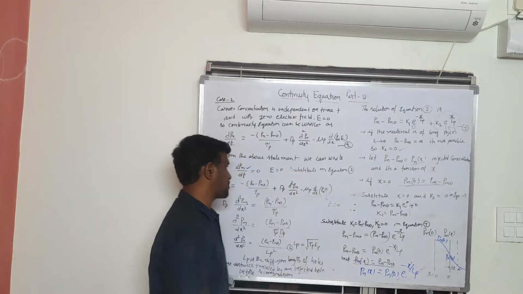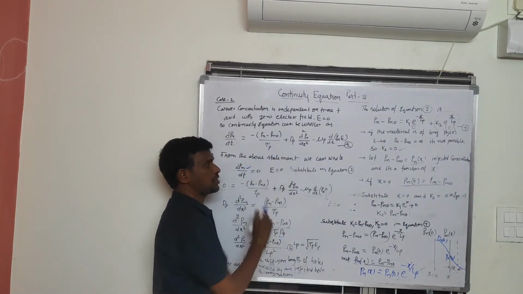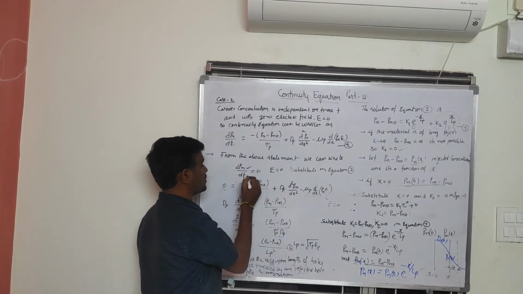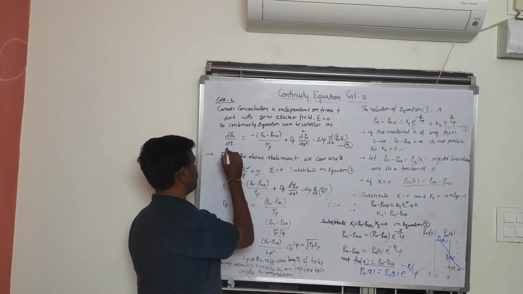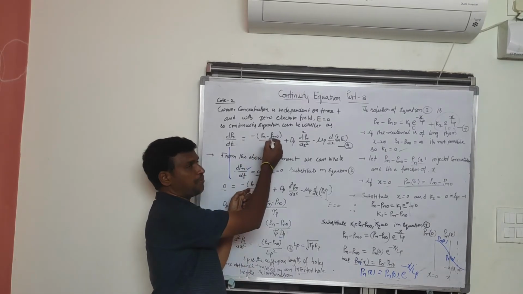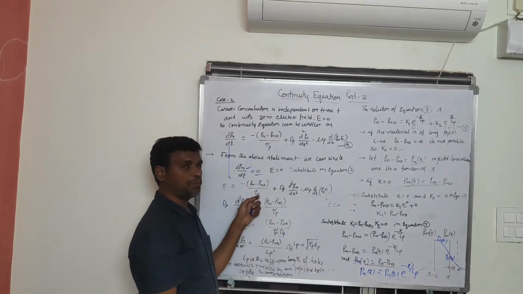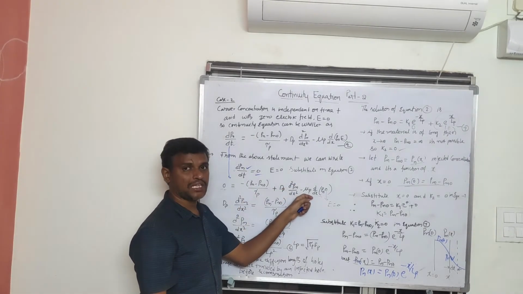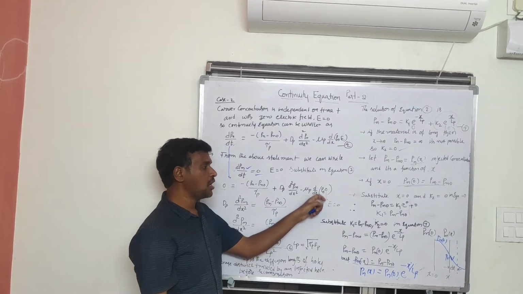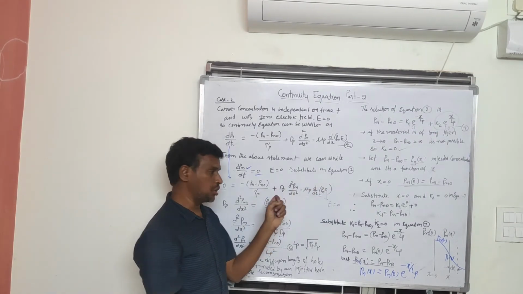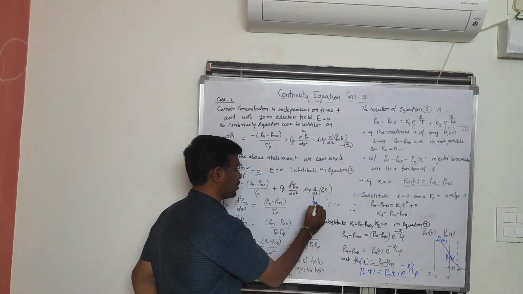Now we substitute these two in this equation, so that dPn by dt is equal to 0, therefore we have 0 equals minus (Pn minus Pn naught) by tau p plus dp d square Pn by dx square minus mu p d by dx of (p multiplied with E). Here E is equal to 0, so this whole term is also 0.